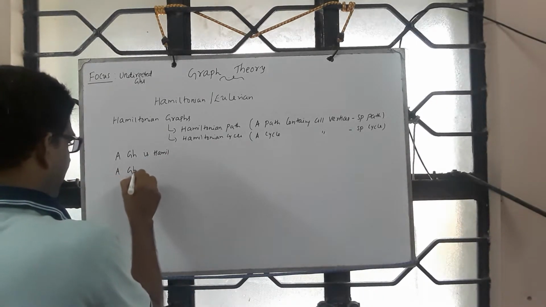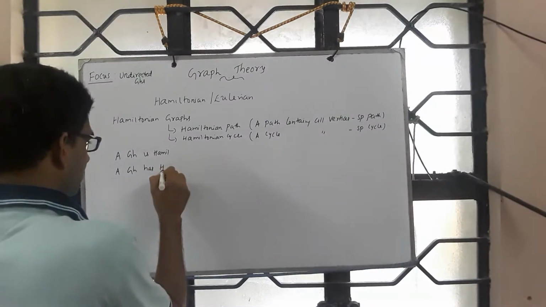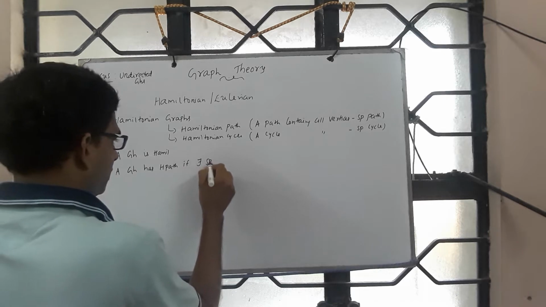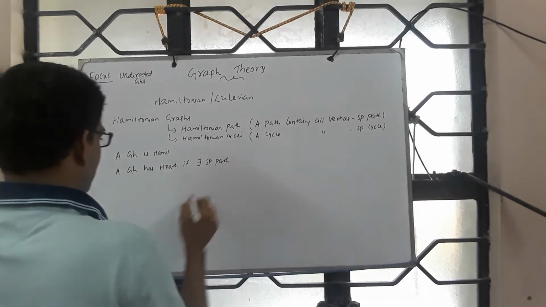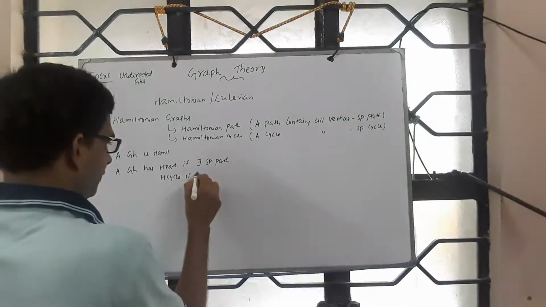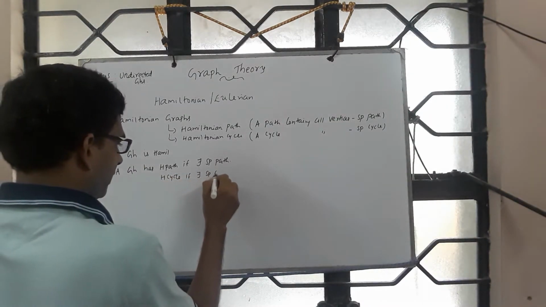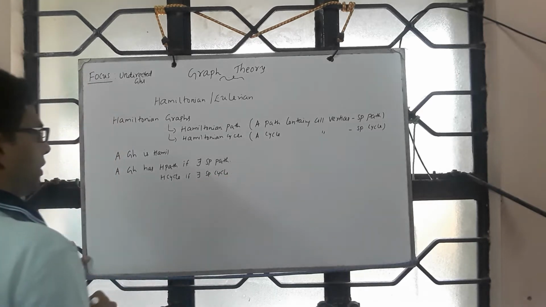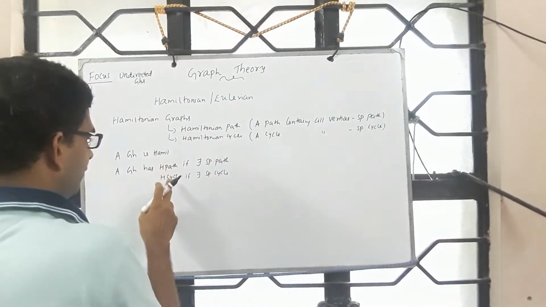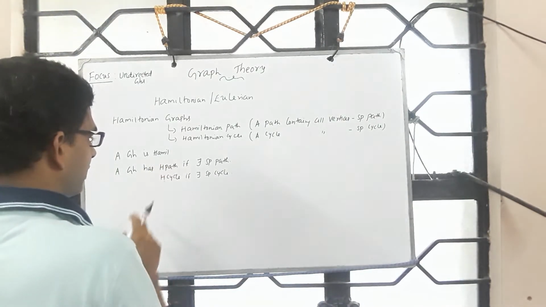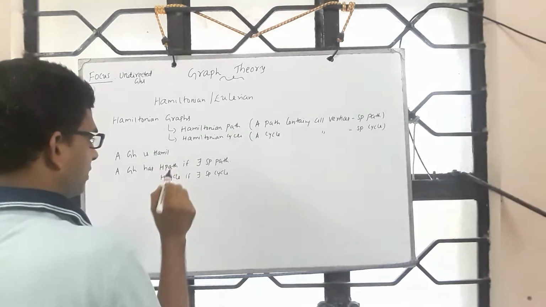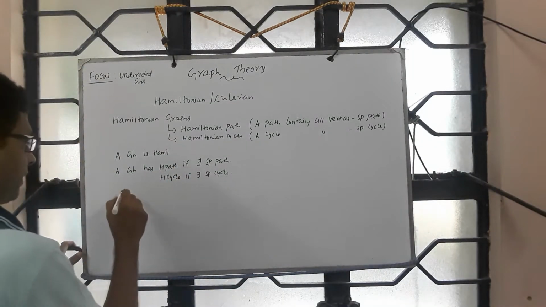So a graph has Hamiltonian path if there exists a spanning path. Similarly, a graph has Hamiltonian cycle if there exists a spanning cycle. So we say a graph is Hamiltonian with respect to the context, Hamiltonian path or Hamiltonian cycle, if there exists Hamiltonian path or if there exists Hamiltonian cycle.